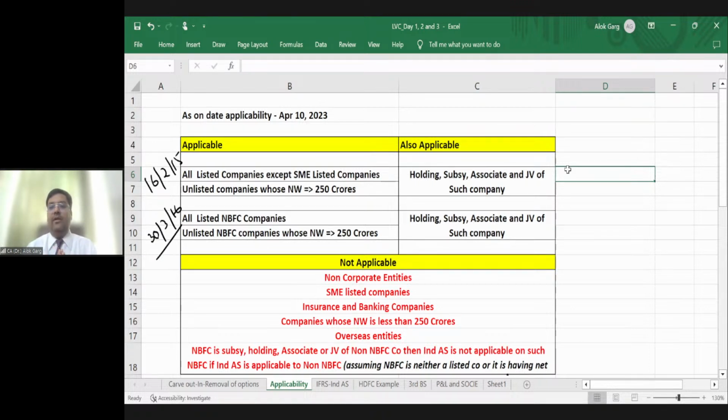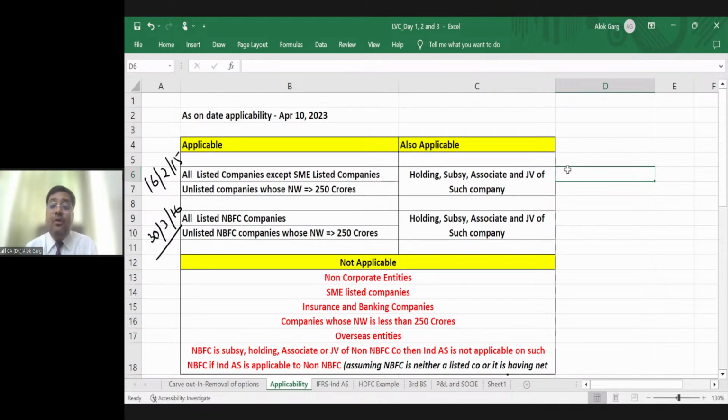Is that clear? Okay. But friends, apart from BSE and NSE, these BSE and NSE have their stock exchanges for small and medium enterprises as well, for small entities as well, right? So, for example, NSE Emerge is the SME stock exchange for NSE, right? If any company is listed in SME stock exchange, in that case, Ind AS is not mandatory applicable to small and medium enterprises. Sir, why they have given a liberty for that? Why they have given a relaxation for that?